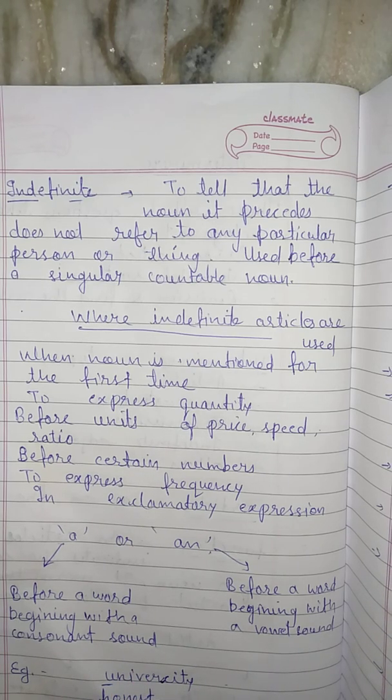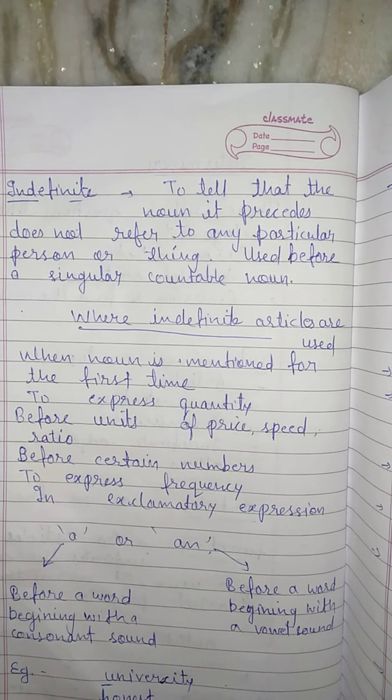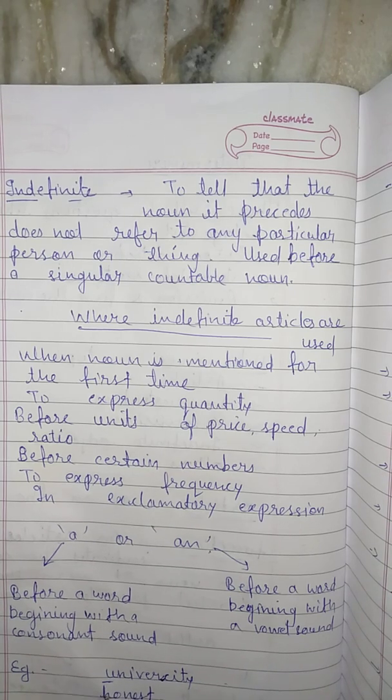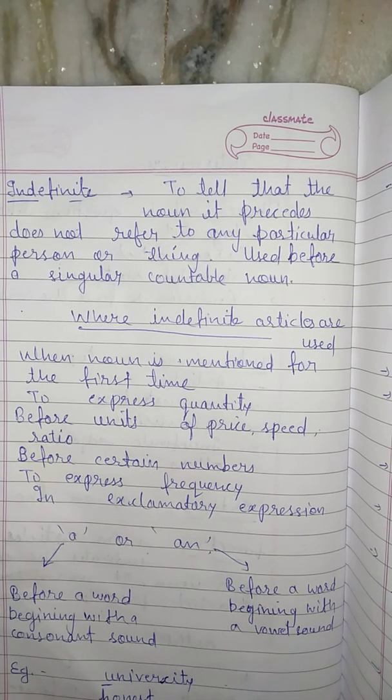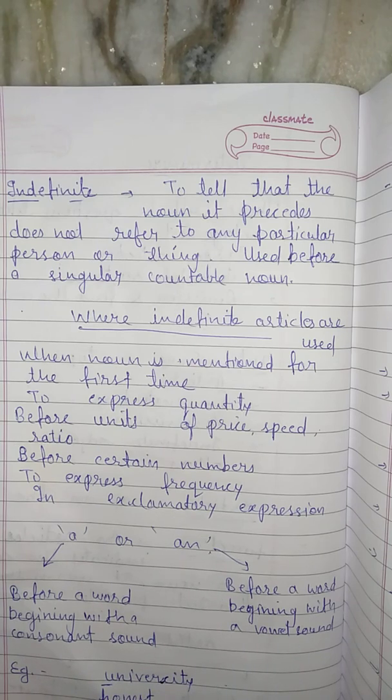Like the other example I have written, honest. The pronunciation is "onest", not "honest", because the starting letter is h, but here h is silent. So we will use an before honest, and a before university, because of the pronunciation of these words. So, a university and an honest.